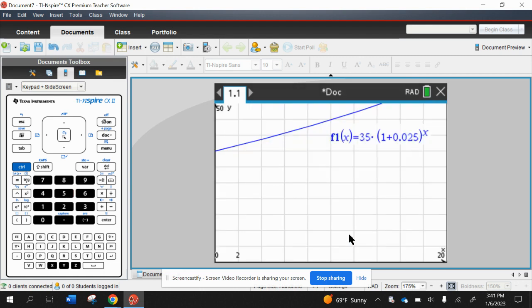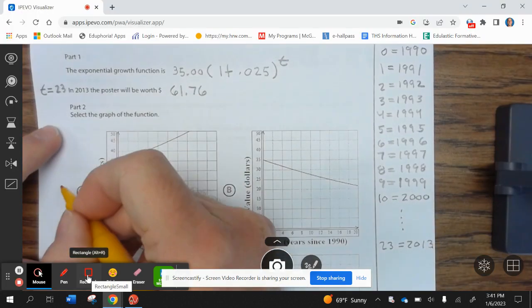Press OK. And we can see that our graph is answer choice A.